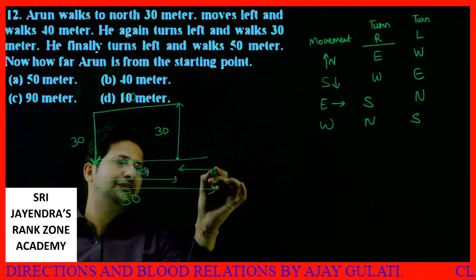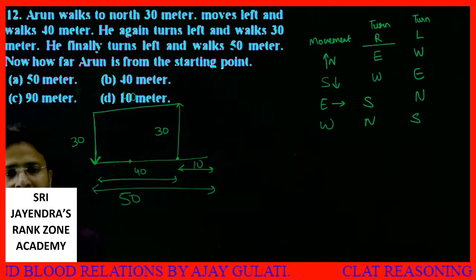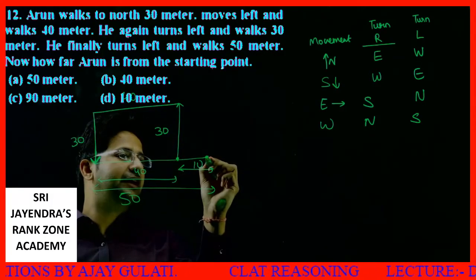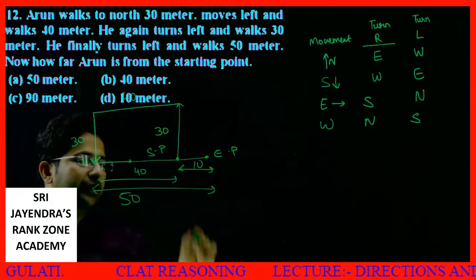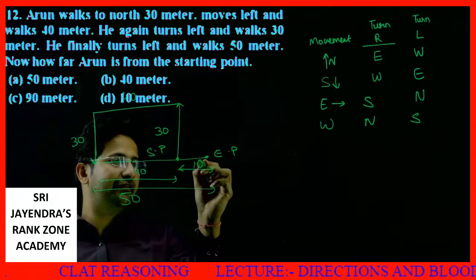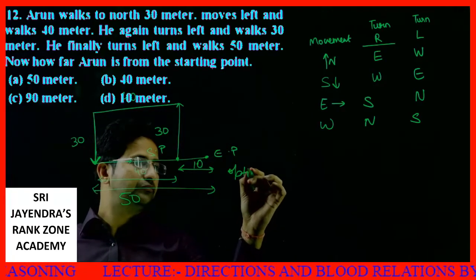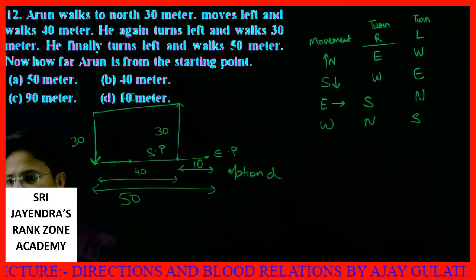So this is 10. The question is how far away is Arun from the starting point? So he started from here and this is his end point. How far is he here? 10 meters. Which option? Option D. I hope it must be clear to all of you. Option D is your answer.